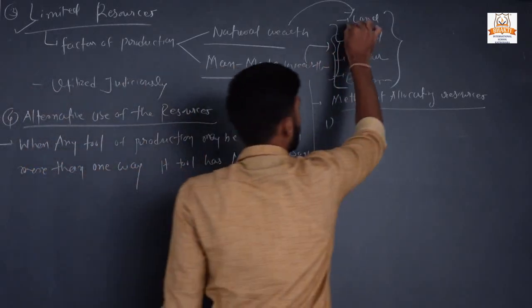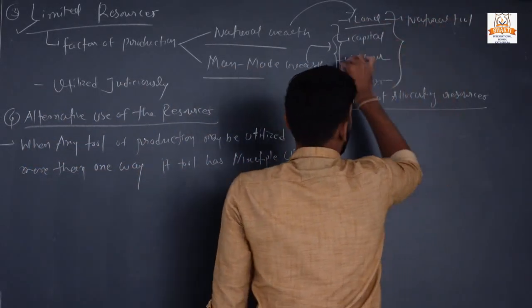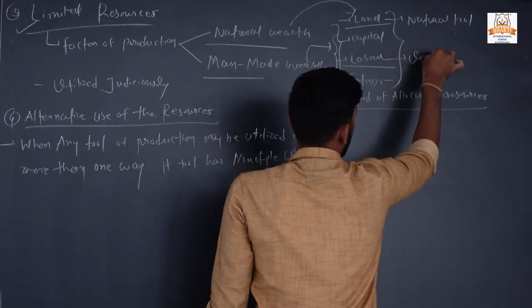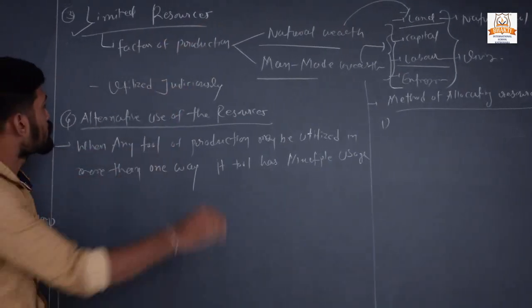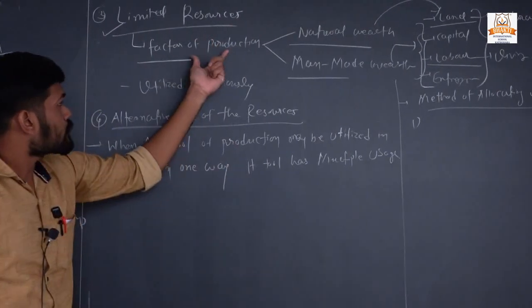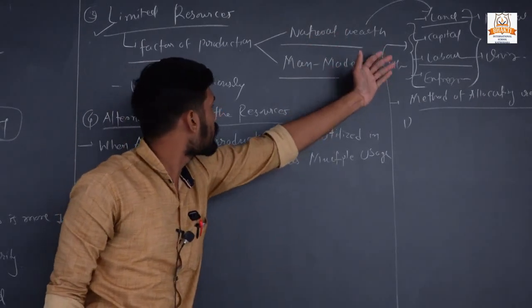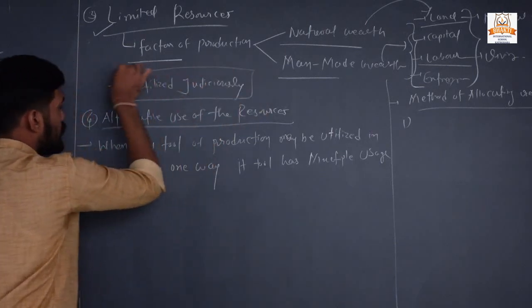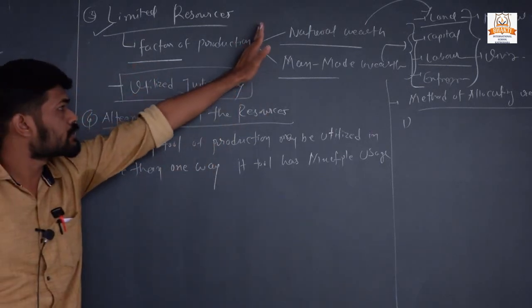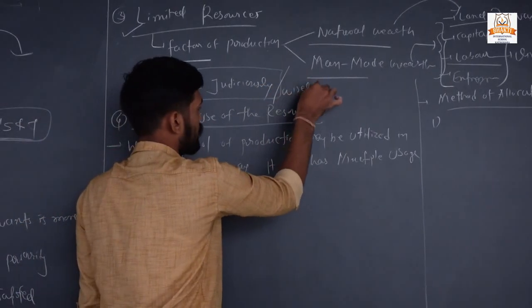Out of this, land is a natural tool for production, while labor is a living tool for production, or you can say factor of production. So human should utilize these resources very judiciously, or you can say very wisely.